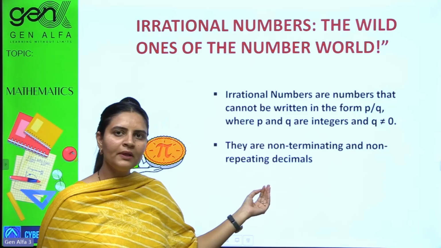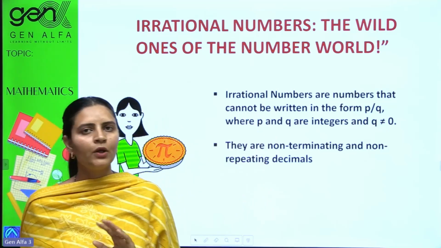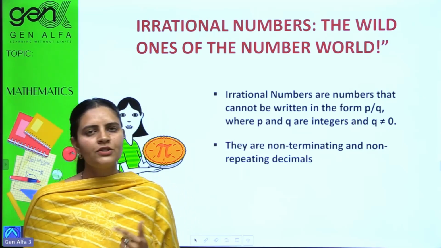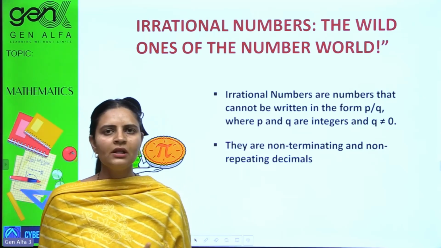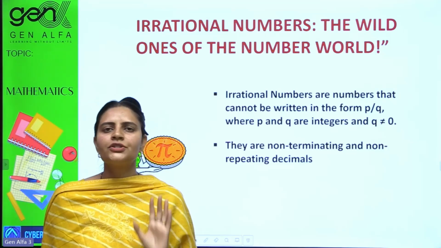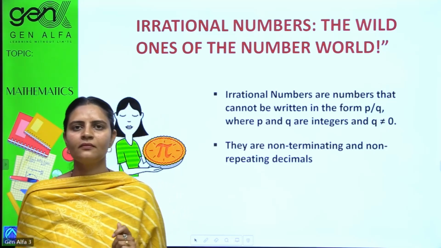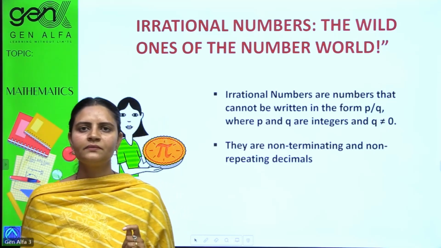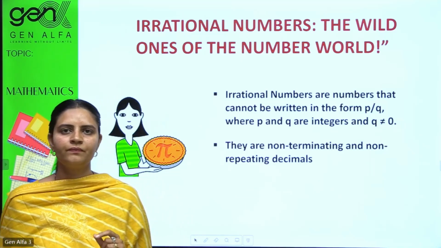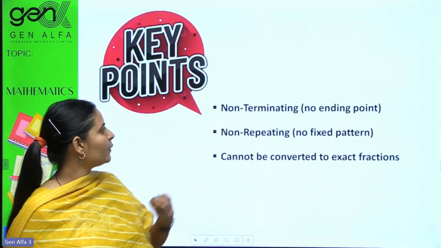Non-terminating, non-repeating, and just the opposite of rational numbers. Cannot be expressed in P by Q form. Once you remember the definition of rational numbers, you would automatically be revising the definition of irrational numbers. They are correlated. Just note it down. Written? Very nice. We can swipe it now.